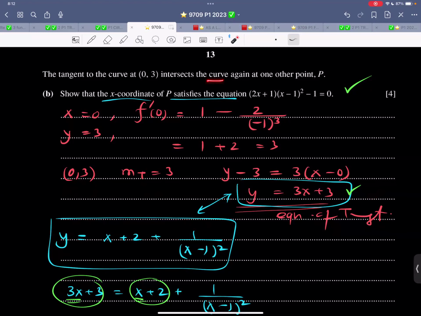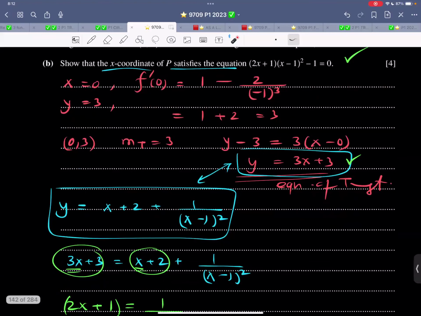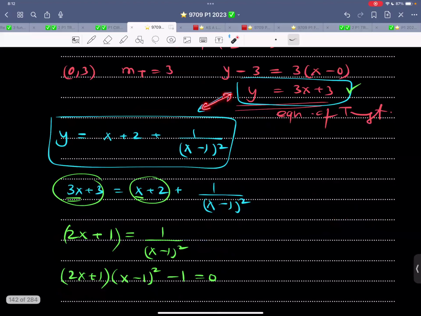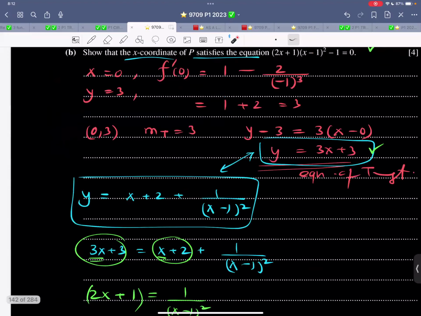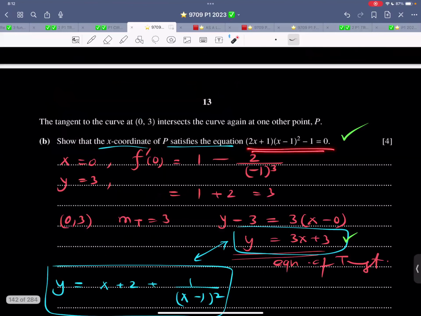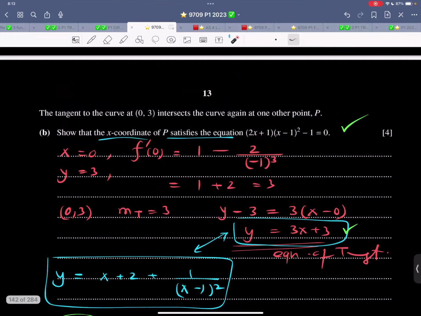So it intersects the curve again at one other point P. So now solve it simultaneously with the equation of the curve, simplify, and this is what you get. They're not asking us to solve it. They are simply asking us to show that. So this is part B.